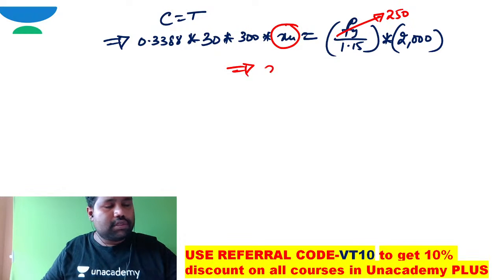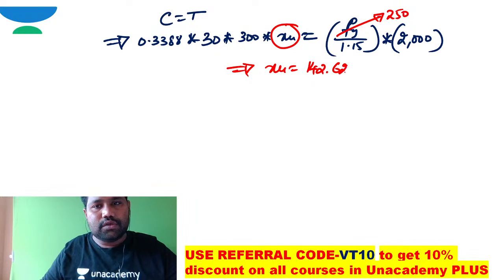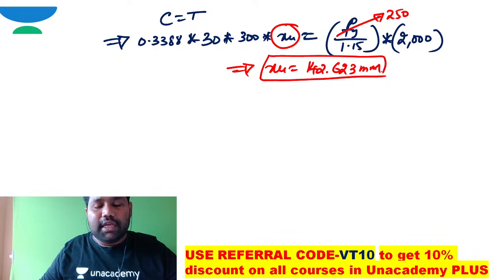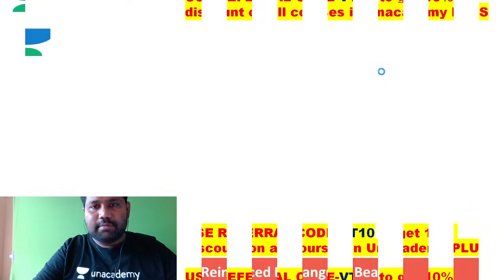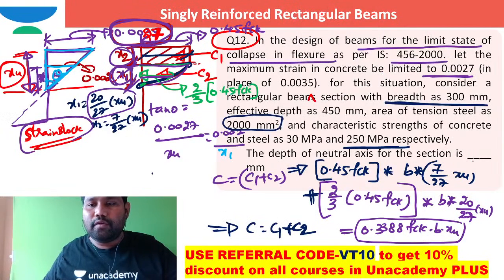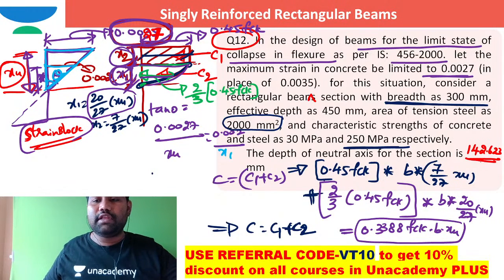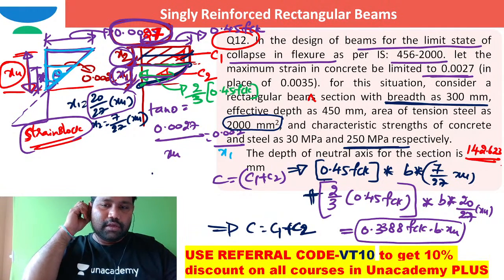When I work out this XU, it is 142.3 millimeters. Here the question is a numerical answer type, so directly you need to fill in this blank as 142.3 millimeters. That is how you need to fill this numerical answer type question.